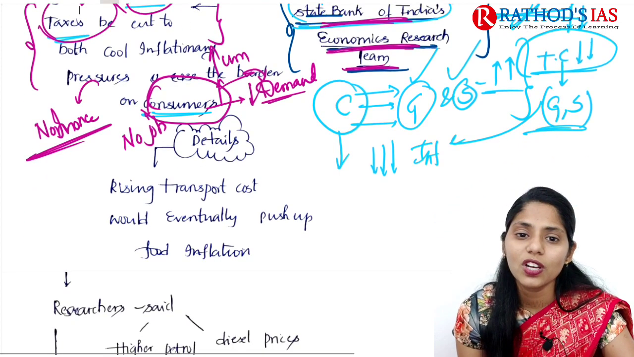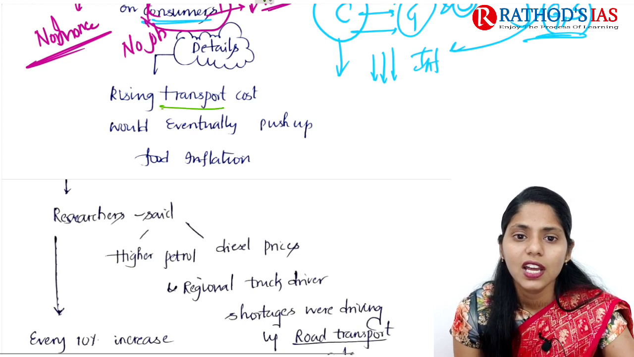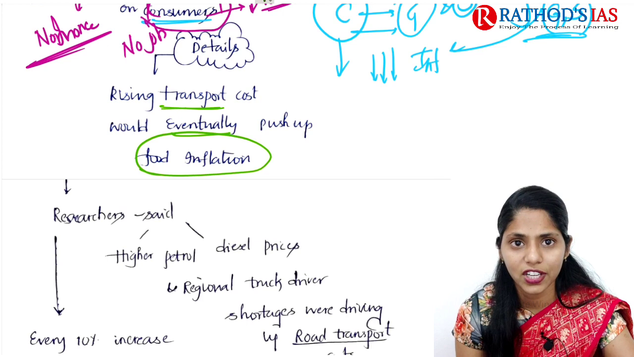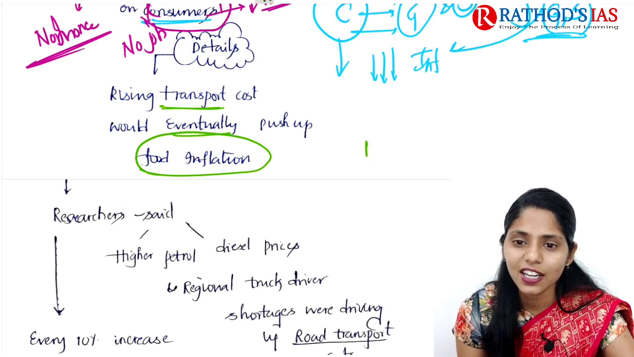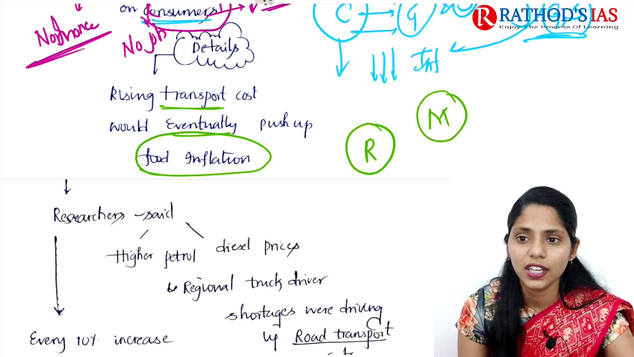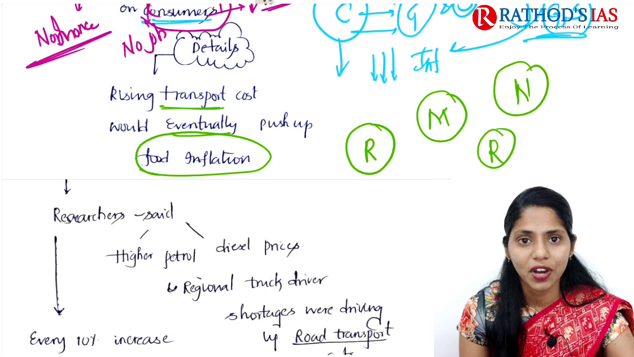Now let us move on to important details. If you see the details, it says that rising transportation cost would eventually push up food inflation. Yesterday I said that raw material is produced in one area and manufacturing is done in another area, and we have wholesalers in one area and retailers in another area.